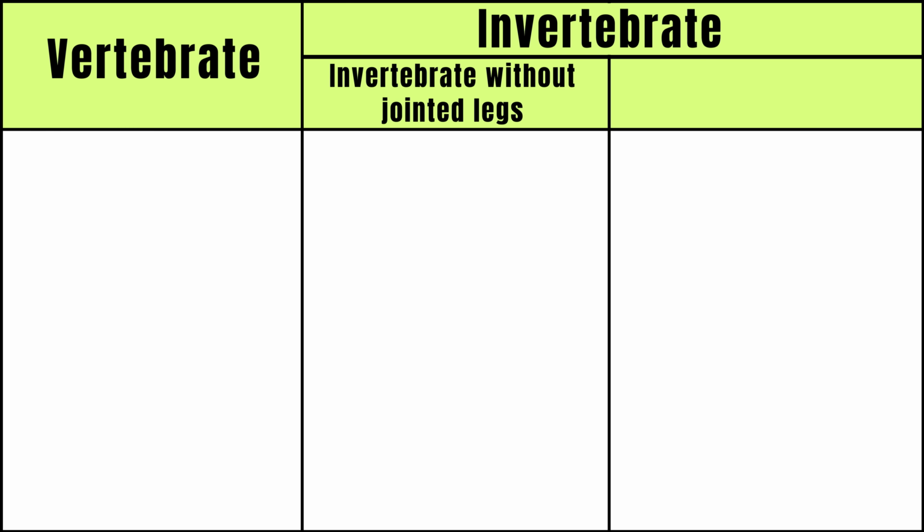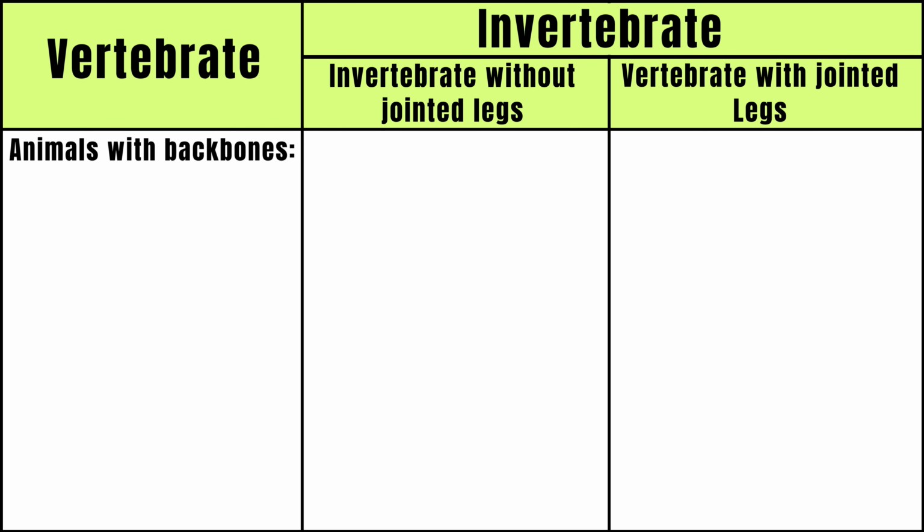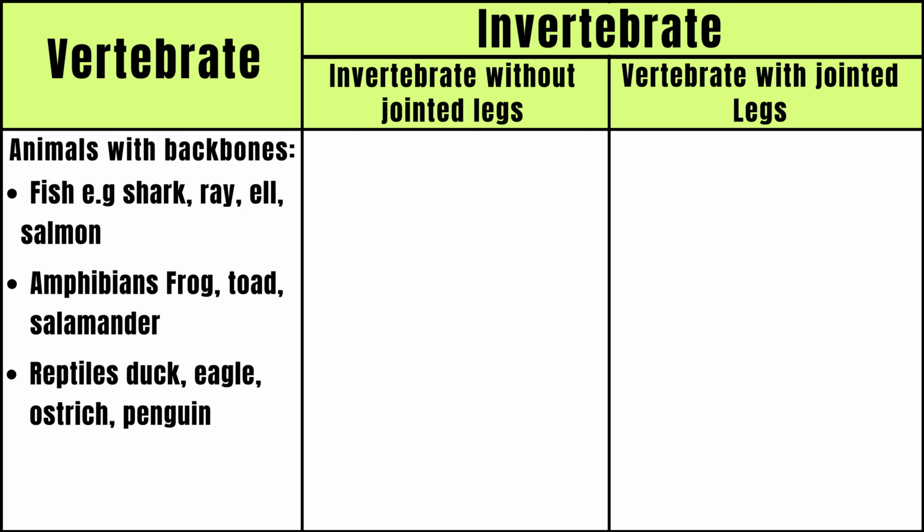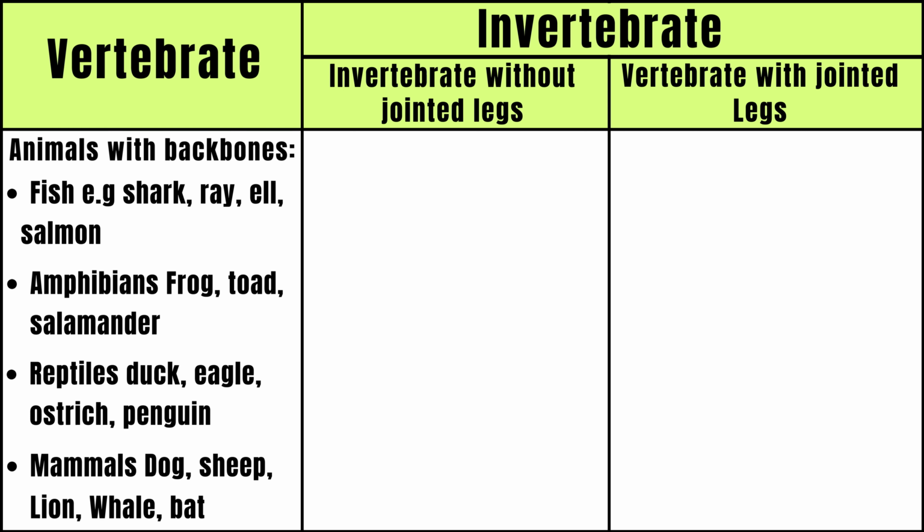Now here you can see the difference between vertebrates and invertebrates, with jointed legs and without jointed legs. Animals with backbone: fish, for example shark, ray, salmon. Amphibians: frog, toad, salamander. Birds: duck, eagle, ostrich, penguin. Mammals: dog, sheep, lion, whale and bat.